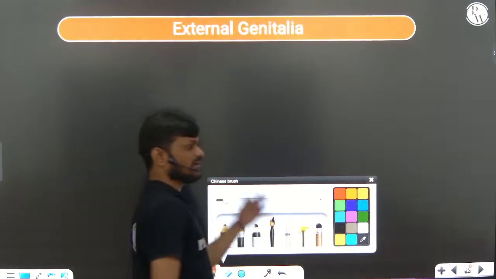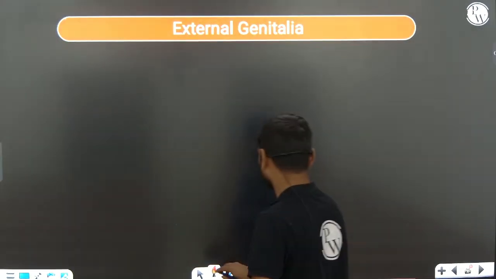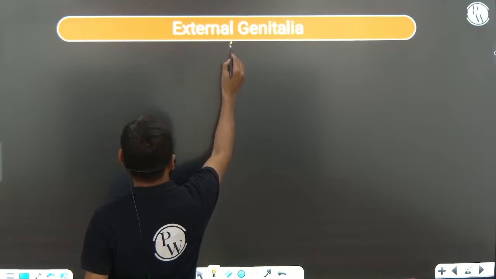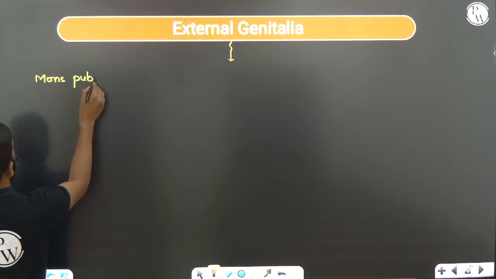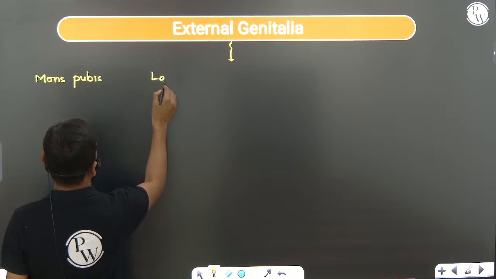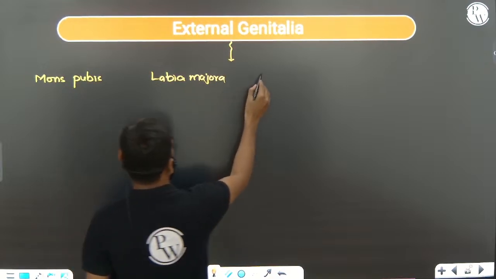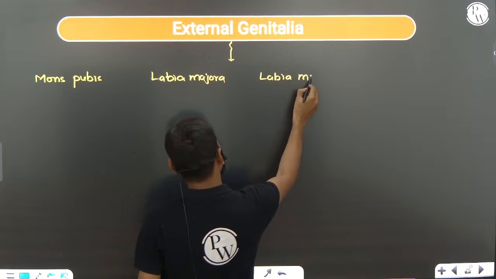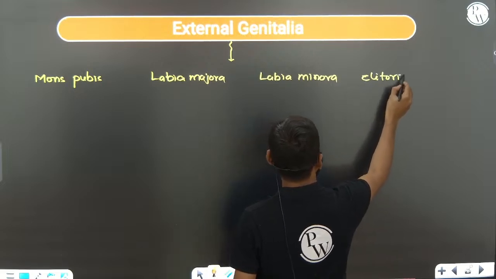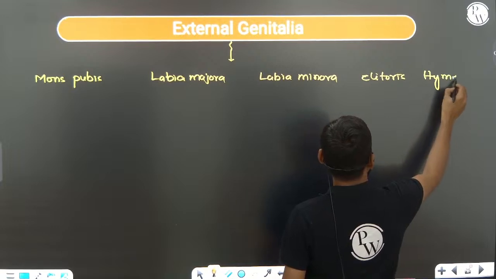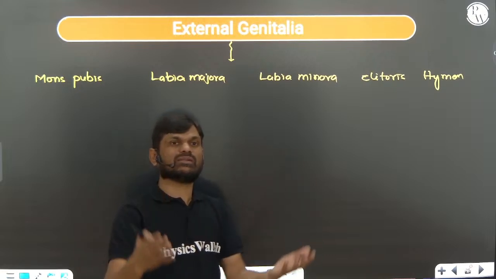Next, the external genitalia of the female reproductive system. External genitalia includes mons pubis, labia majora, labia minora, clitoris, and hymen. The vagina is not a part of the external genitalia. As I already told you, external genitalia means the reproductive part that is visible outside.